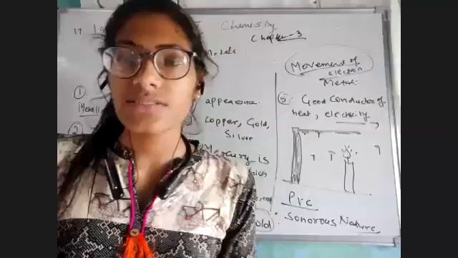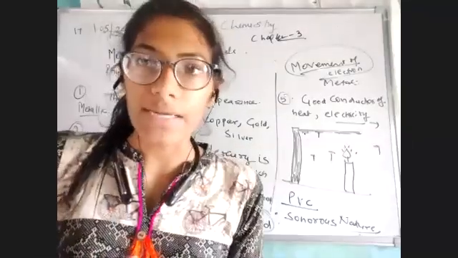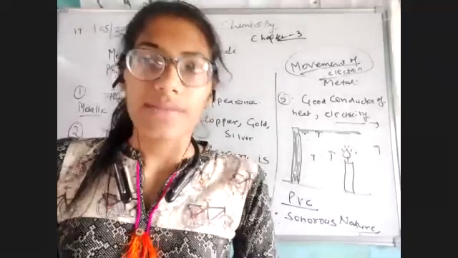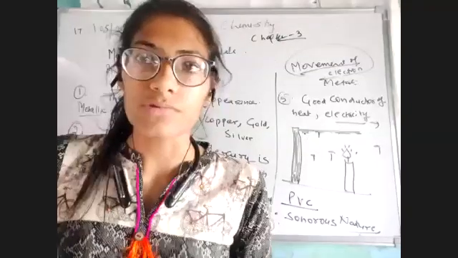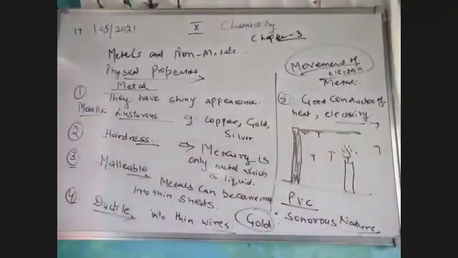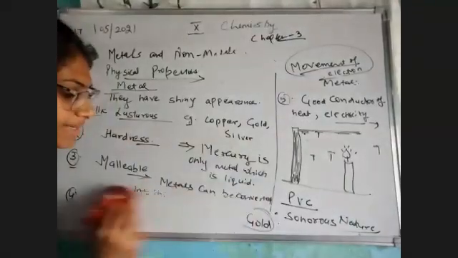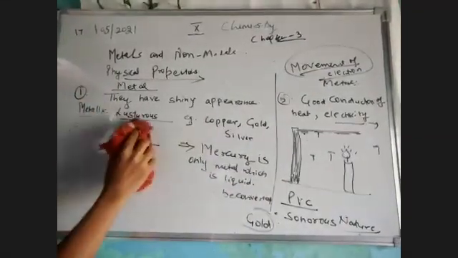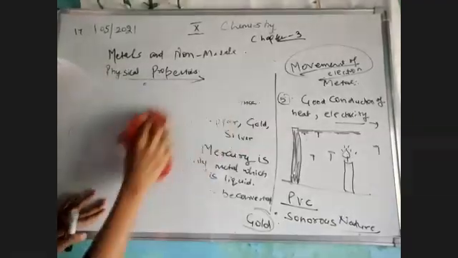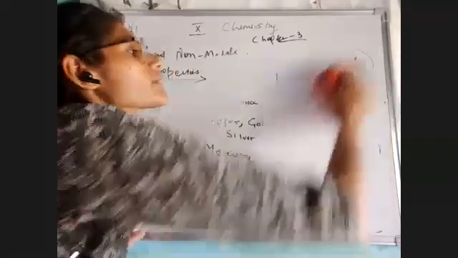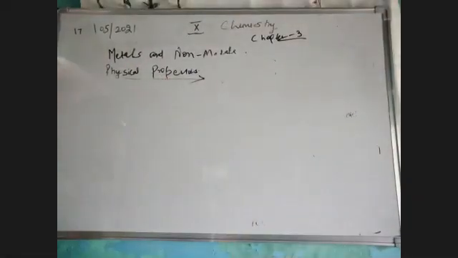Now we move to the physical properties of non-metals. We will see how they are totally different from our metals, and then we will go through some questions also, with some examples also. Okay. So let's see the next topic, that is non-metals. There are a total of 6 physical properties of metals, bache. Please keep that in your mind. Shiny appearance, hardness, sonorous, conduction of electricity and heat, malleable, ductile. Keep that in your mind. So the next point is physical properties of non-metals.